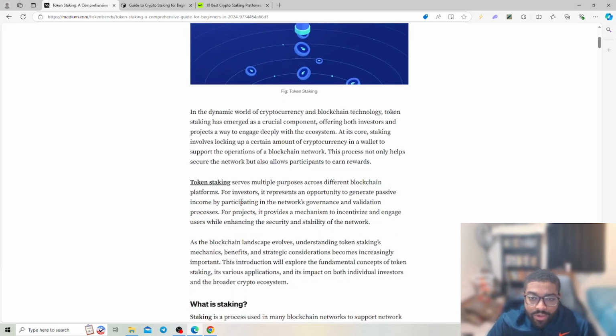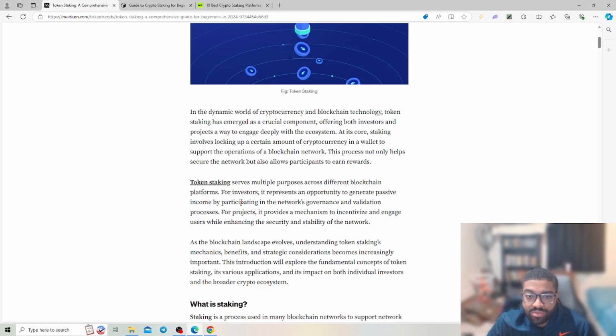In the dynamic world of cryptocurrency and blockchain technology, token staking has emerged as a crucial component, offering both investors and projects a way to engage deeply within the ecosystem. At its core, staking involves locking up a certain amount of cryptocurrency in a wallet to support the operations of a blockchain network. This process not only helps secure the network, but also allows participants to earn rewards.